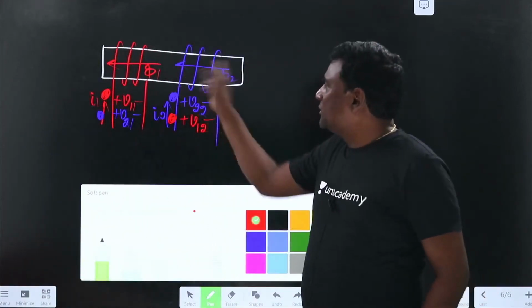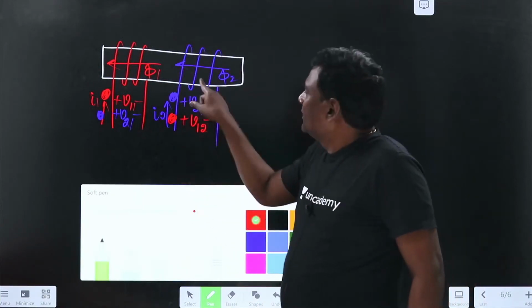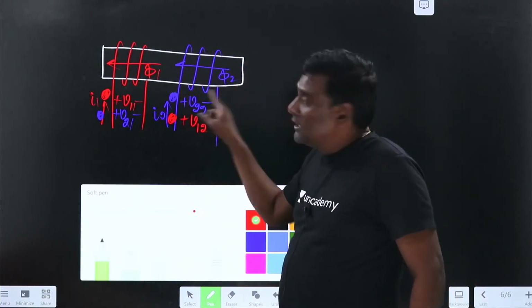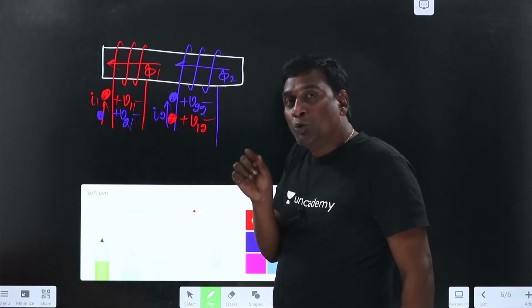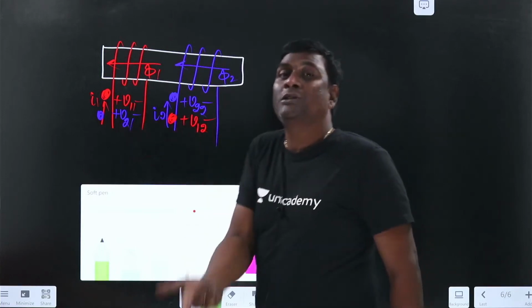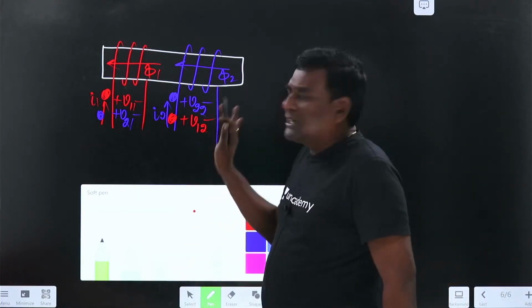Because if phi 2 is in the opposite direction, which I'm about to show in the next example, then the net flux is going to be reduced. So the net induced voltage should be reduced, meaning that my mutual induced voltage should be against the self-induced voltage. Got my point, right? Anyway, for the time being, it's enough.